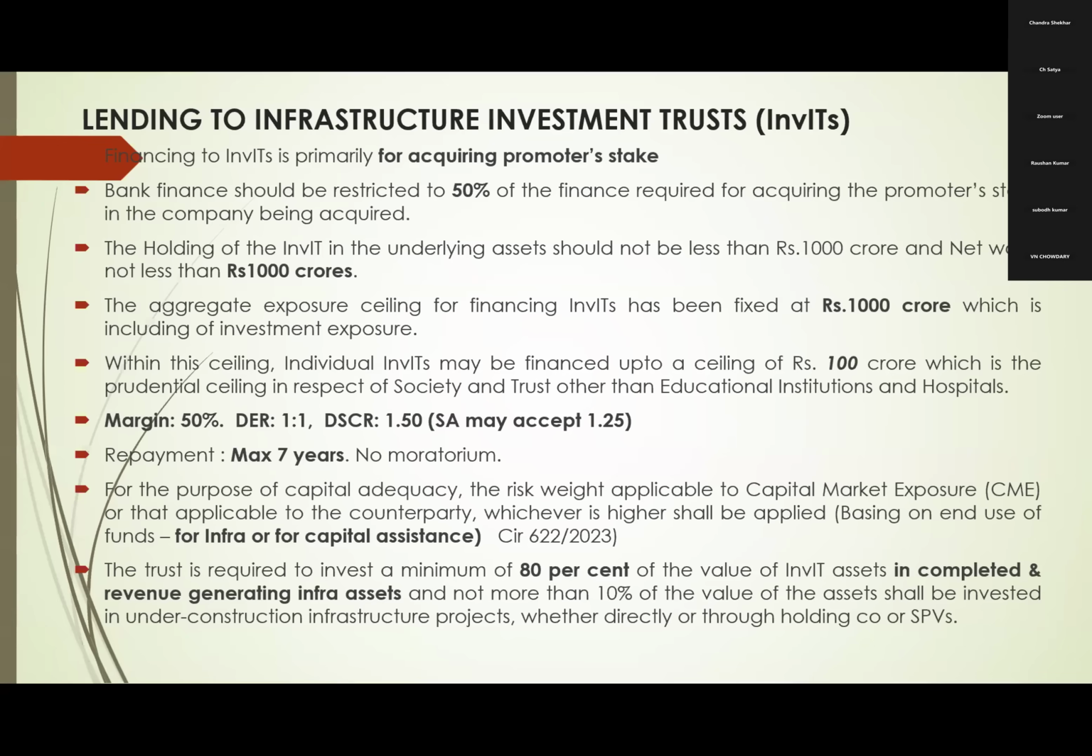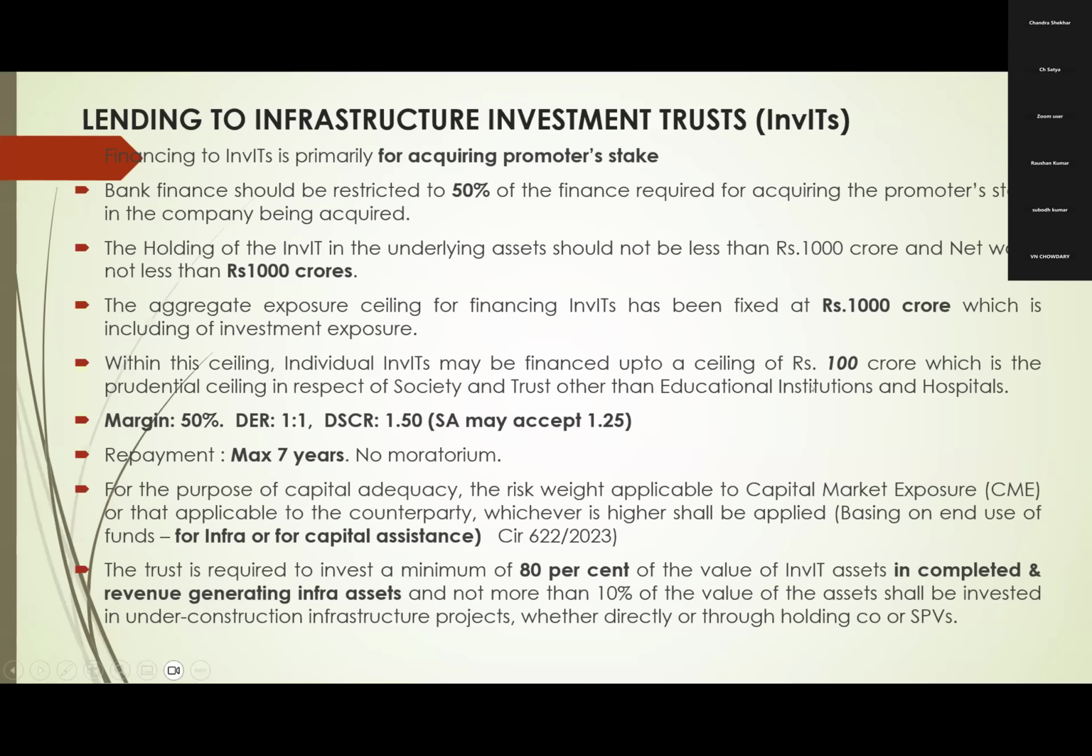It should have at least 1,000 crores net worth, and this 1,000 crores it has already invested in some assets. Then only we will finance. The aggregate exposure ceiling for financing is 1,000 crores. That means for all InvITs, the bank as a whole can sanction only 1,000 crores of loans. Out of that, an individual InvIT is 100 crores only.